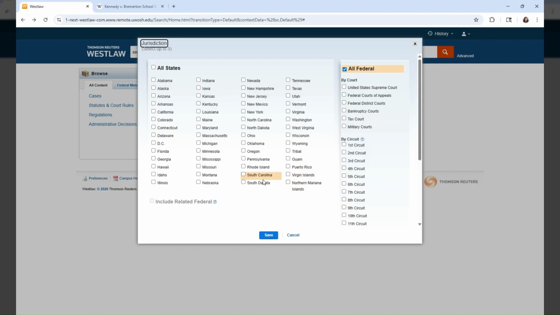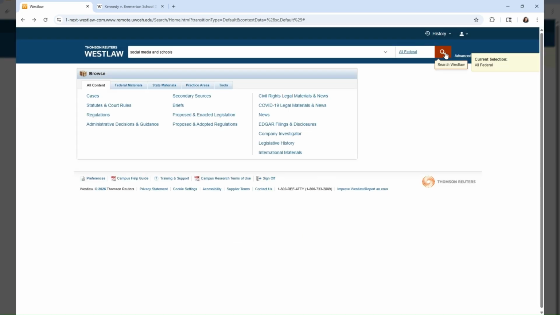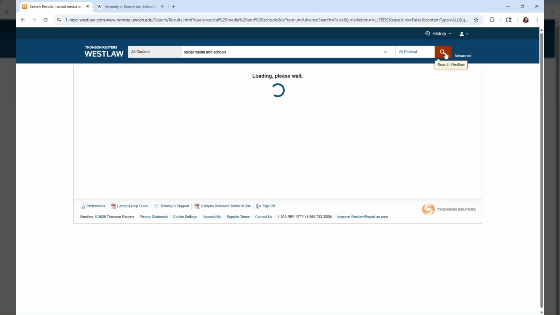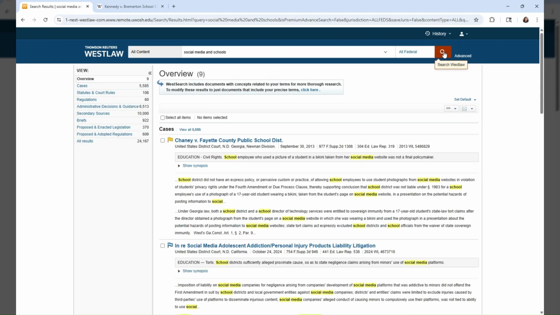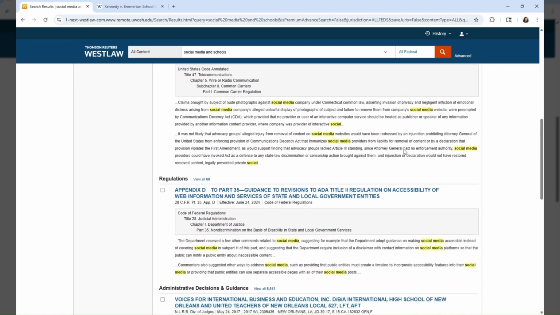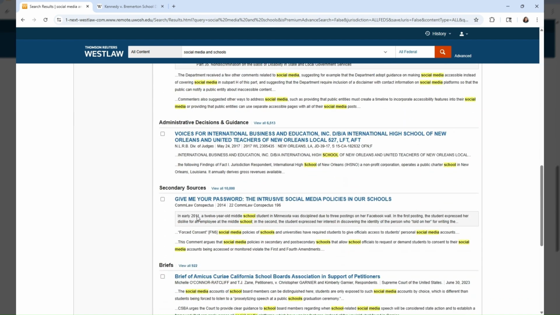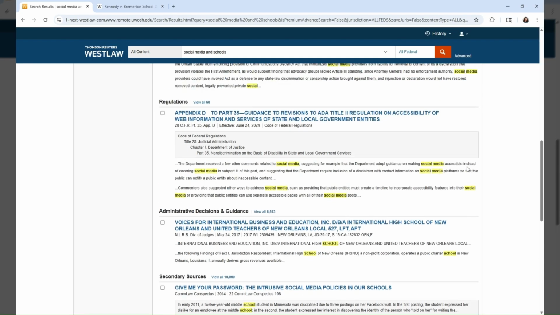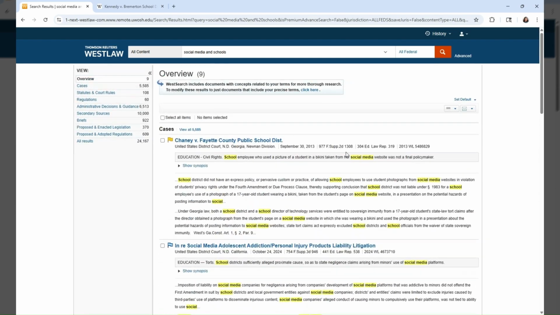But if you want to look specifically in Wisconsin or other states, obviously you can choose that here. And there you'll see different cases, statutes, regulations, briefs, and even some secondary sources that use the term social media and school or schools.